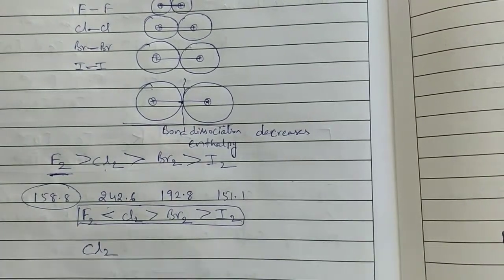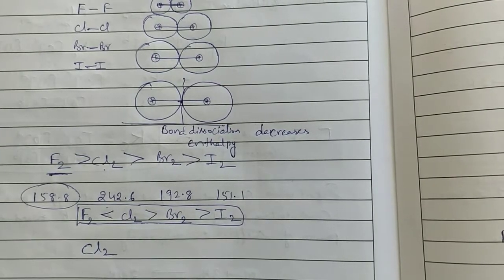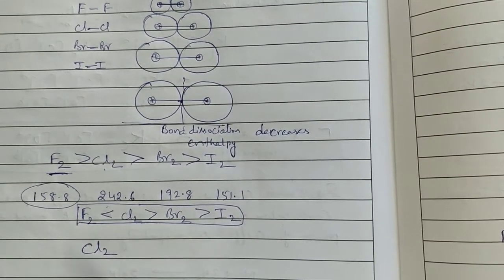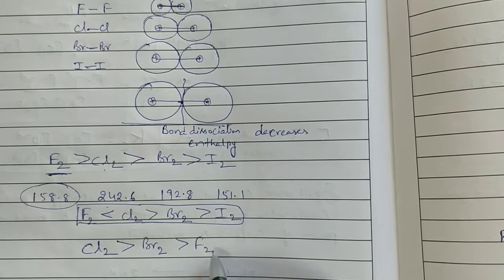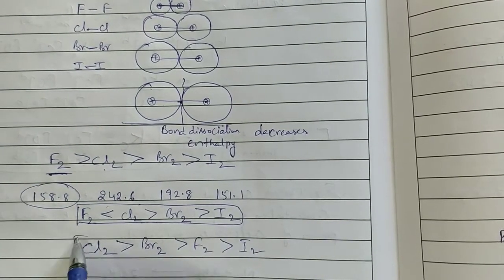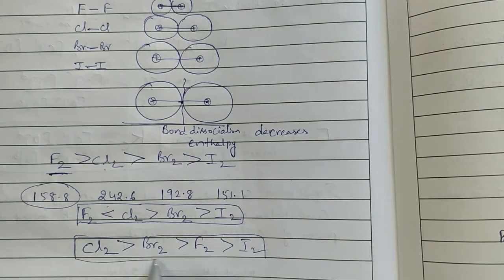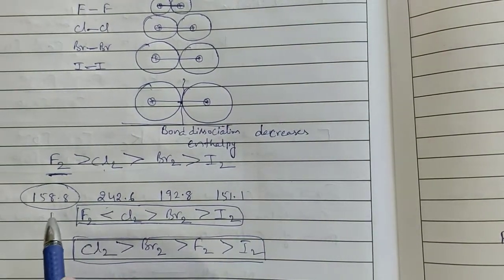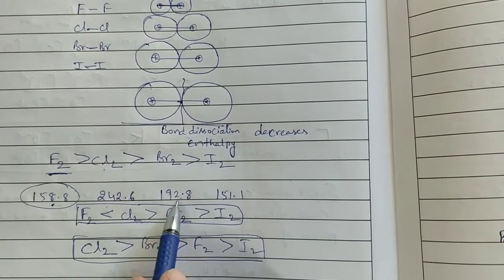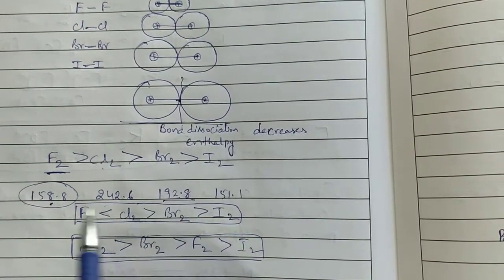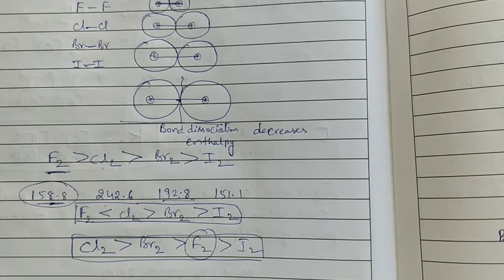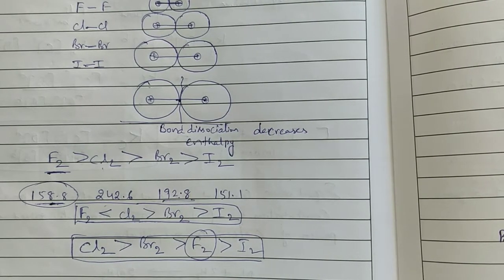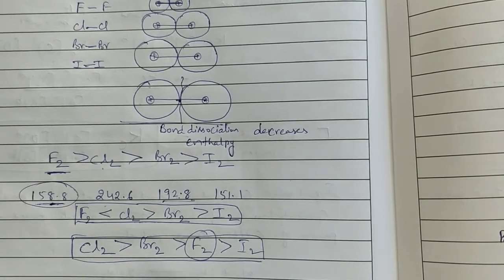Chlorine is the highest. Chlorine has highest bond dissociation enthalpy, means chlorine bonds cannot be broken down easily. Greater than bromine, greater than fluorine, greater than iodine. This is the bond dissociation enthalpy values order in halogens. See, even fluorine has less bond dissociation enthalpy when compared to bromine also. Bromine 192.8, fluorine 158.8. So here it is remained. That's why fluorine is highly reactive. If they have low bond dissociation enthalpy, they are highly reactive.